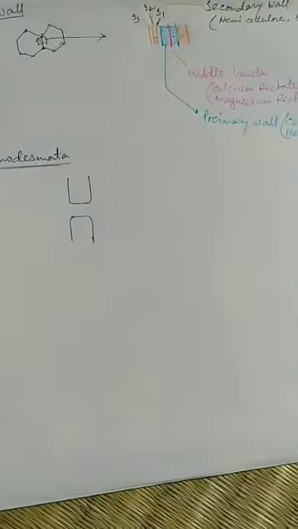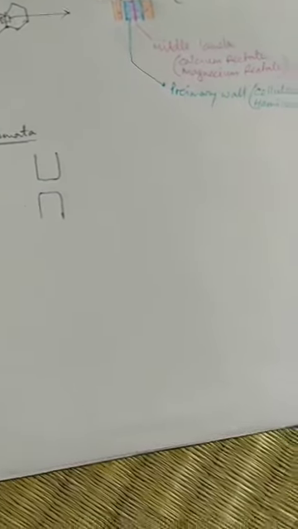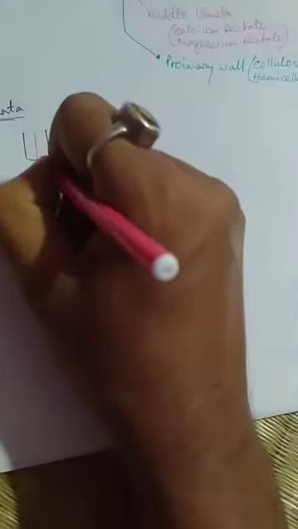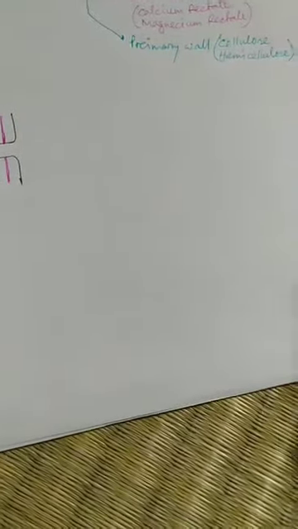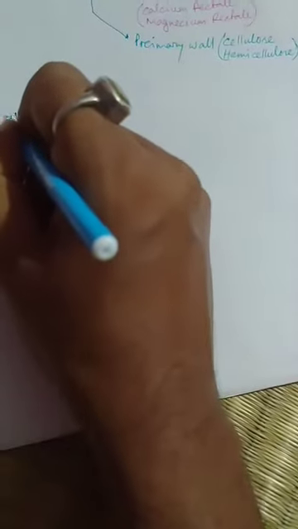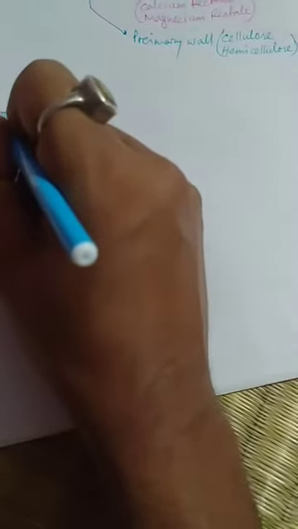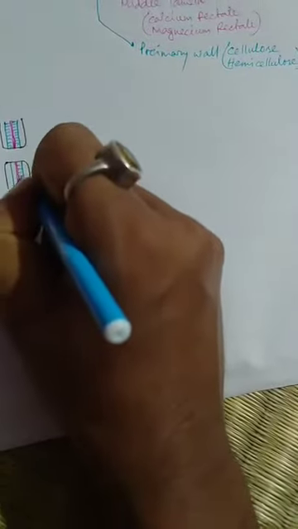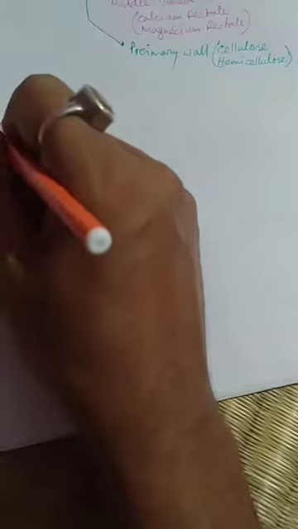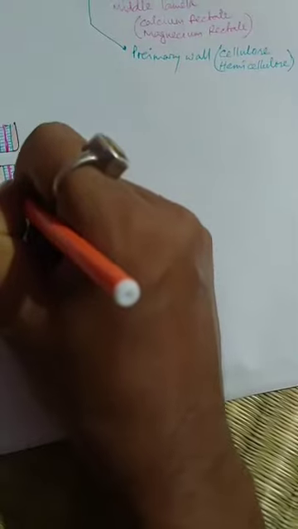These are the cell wall. So the cell wall has three parts: the middle lamella, then the primary wall, and the secondary wall, and the gap present in the cell wall is called plasmodesmata.